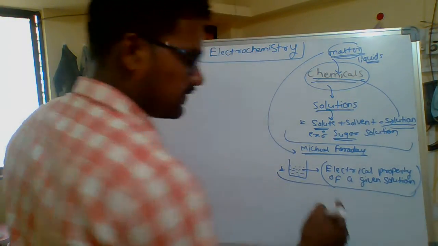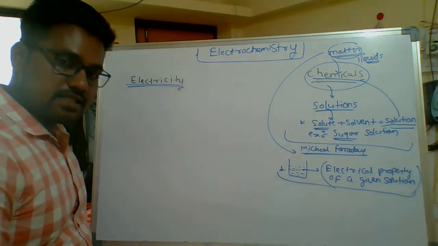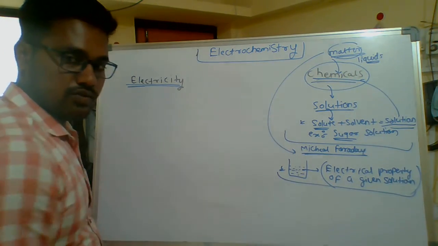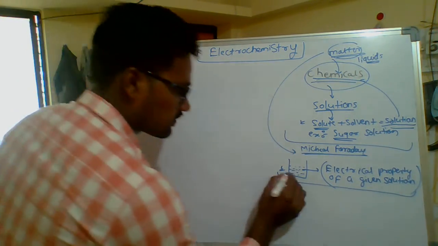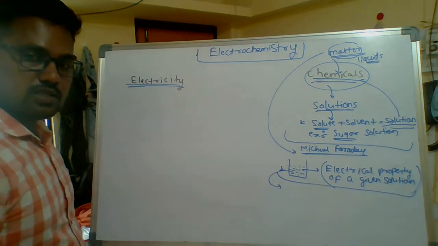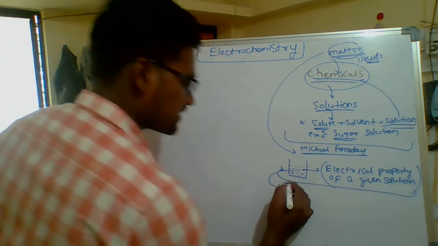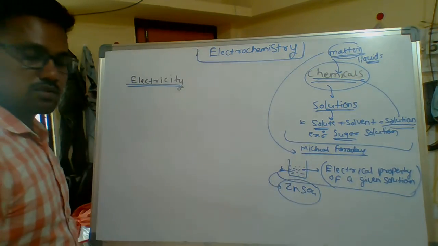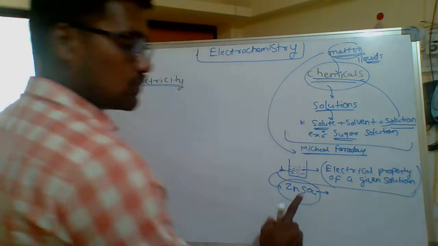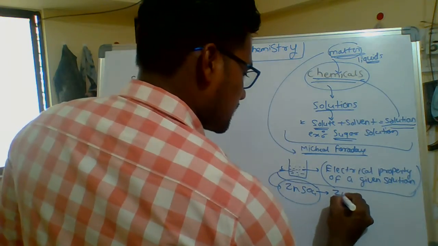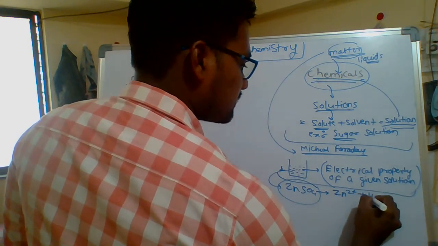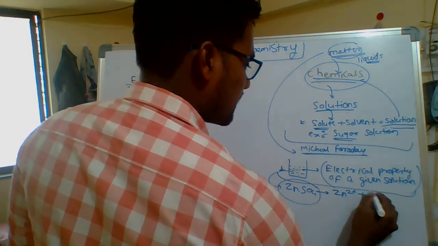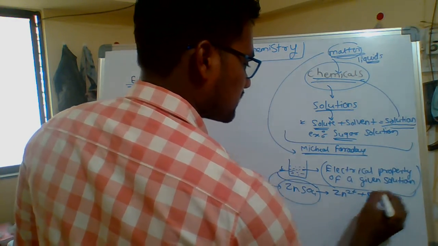Why is electricity observed from this solution? Take the example of zinc sulfate solution. Zinc sulfate solution has zinc plus 2 ions and a counter ion, sulfate minus 2.